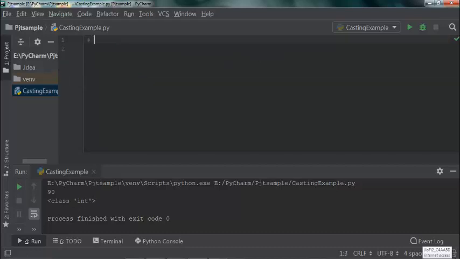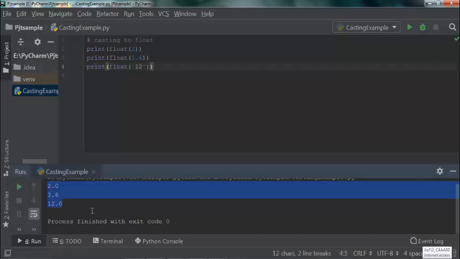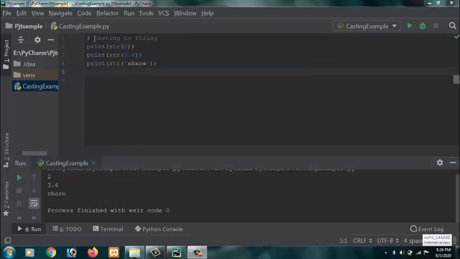Let me show you some more examples of this conversion. Casting to integer. This is integer, this is float and this is string. You can see all the values are converted to integer now. Check the data type of all these using the type function. Next example is casting to float. All the values are appended with a decimal value. Now casting to string. Here int and float are converted to string data type using the str function.